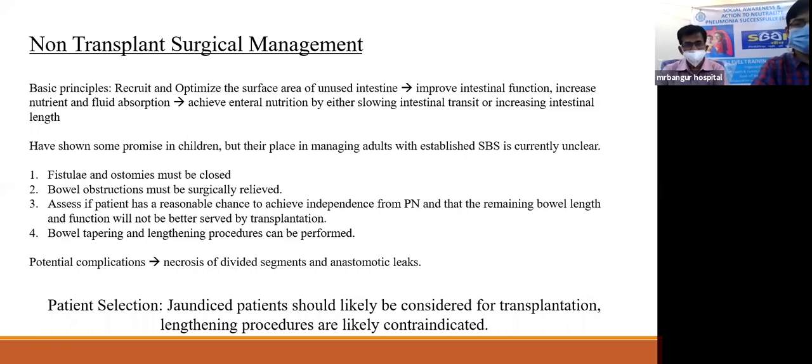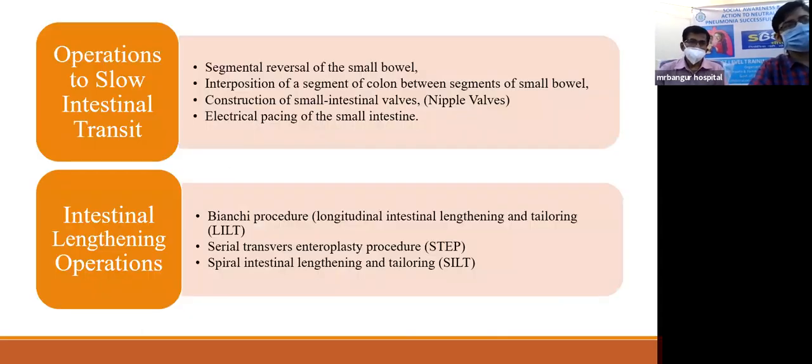If the patient has jaundice or has a history of jaundice, it is better to consider the patient for transplantation, because lengthening procedures in this case are contraindicated. The patient might already have liver dysfunction or liver disease, and liver transplantation would also benefit. So there are two kinds of operations: those to slow the intestinal transit and intestinal lengthening operations. In the first category, we have segmental reversal of small bowel, interposition of segments of colon between segments of small bowel, construction of small intestinal valves known as nipple valves, and electrical pacing of the small intestine. Not much evidence is present about these operations, only a few case series and case reports, and we don't know how beneficial they are.